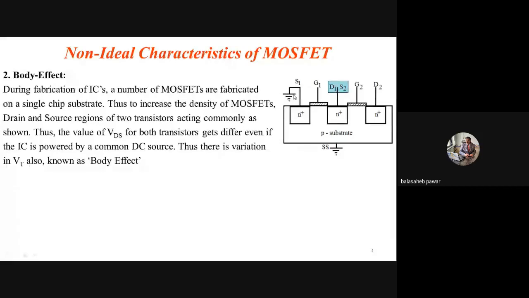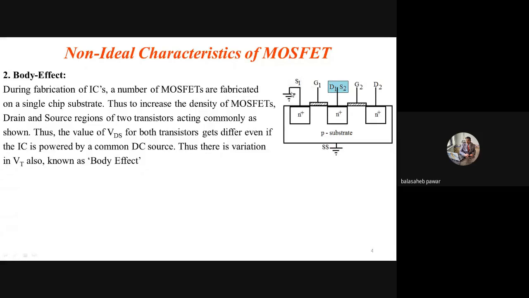That means the potential difference between drain and source of the first transistor is nothing but the voltage available at the drain terminal itself. So VDS1 is equal to VD1 minus VS1, where VS1 is 0 because the source terminal of that transistor is grounded. So that will be VDS1.